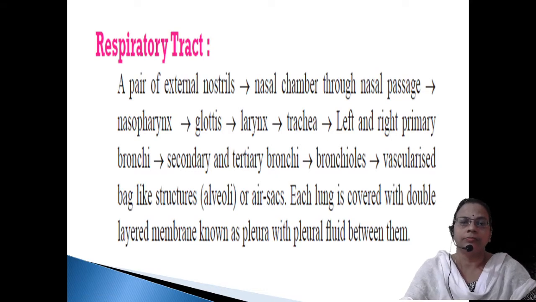In human males, when they enter puberty, the larynx is covered by a bony case, and that cartilage is slightly enlarged, and we call it Adam's apple. So the enlargement of the Adam's apple during the pubertal period is an indication of the beginning of puberty.